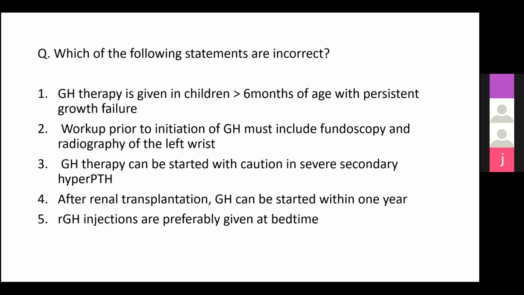So growth hormone therapy is given in children more than 6 months of age with persistent growth failure. Firstly, there are not many studies showing the effect of growth hormone in infants. The youngest study has shown as low as 3 to 4 months. And we also need around 6 months to figure out the actual growth potential of the child and to see whether the child has any growth failure. So we give them a time of 6 months.